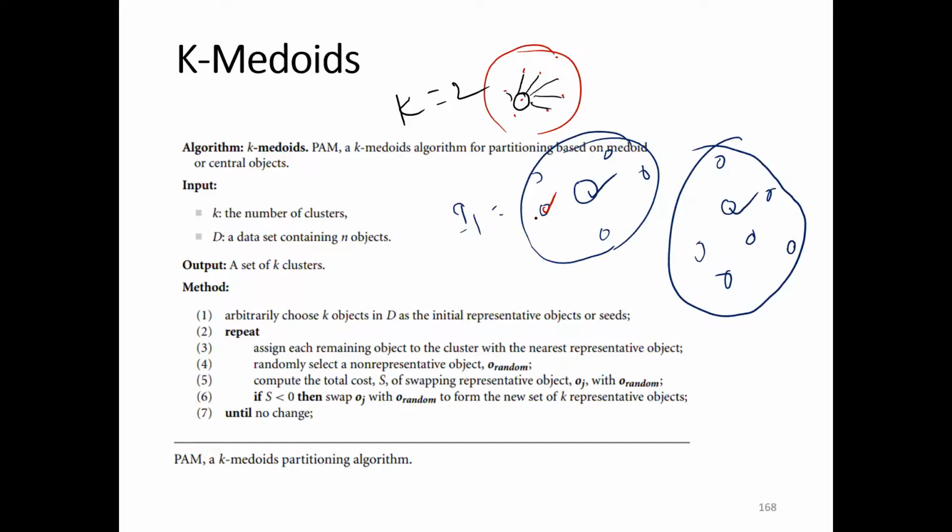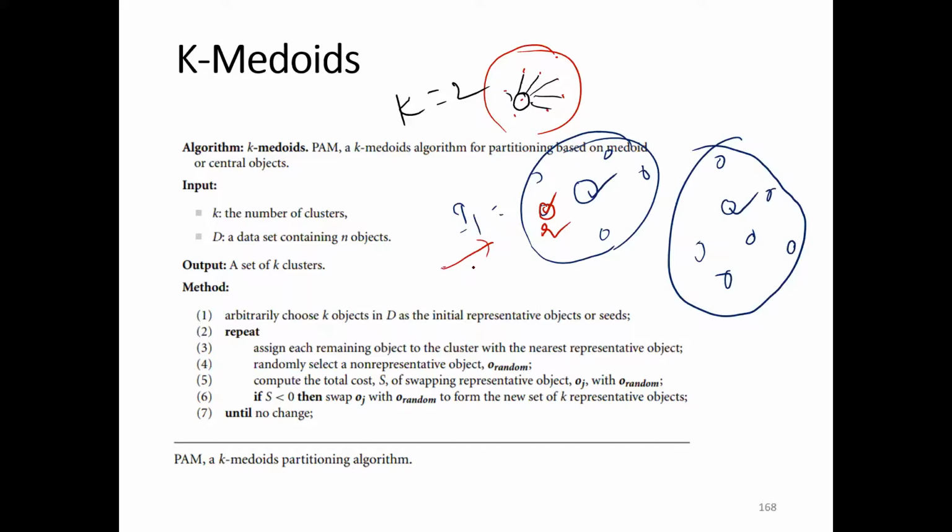Whereas in case of k-means, we need to calculate the mean. Based on that only, we need to reshape the clusters. But here, in the second iteration also, random guess is there. In the third iteration also, random guess is there. So here I need to again randomly guess one of the elements, or choose one of the elements, as the new representative of the cluster.